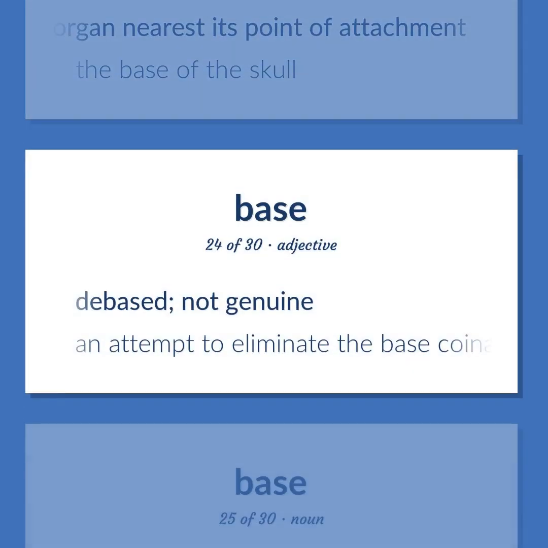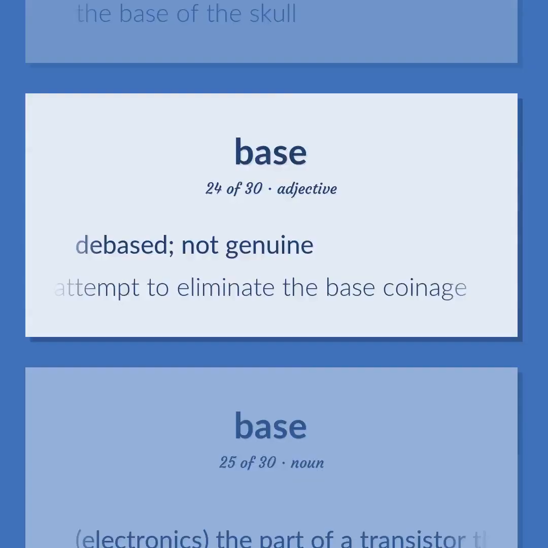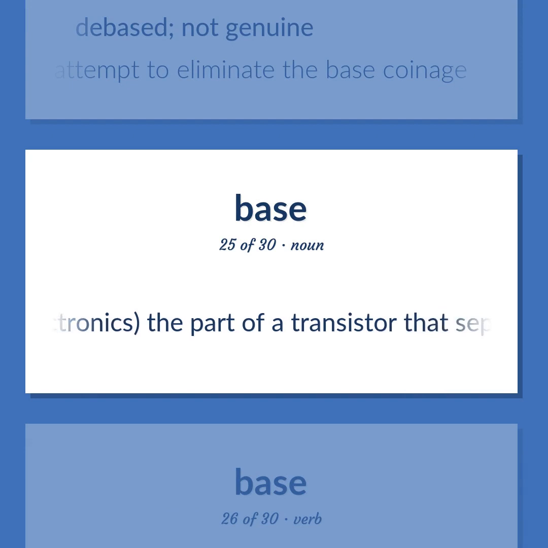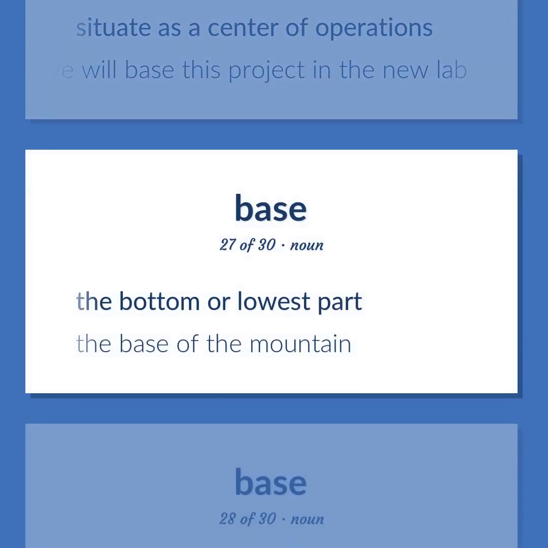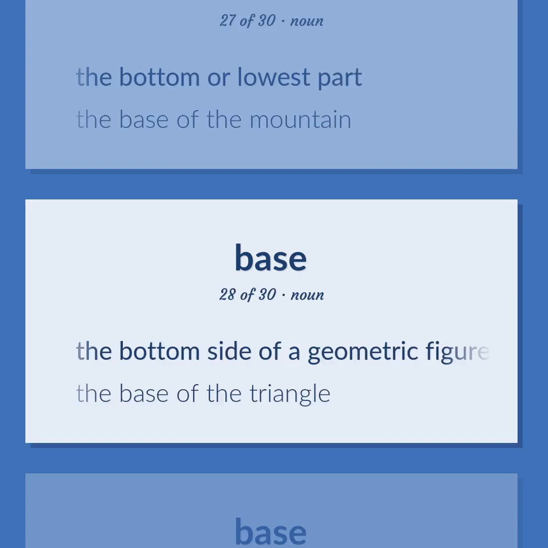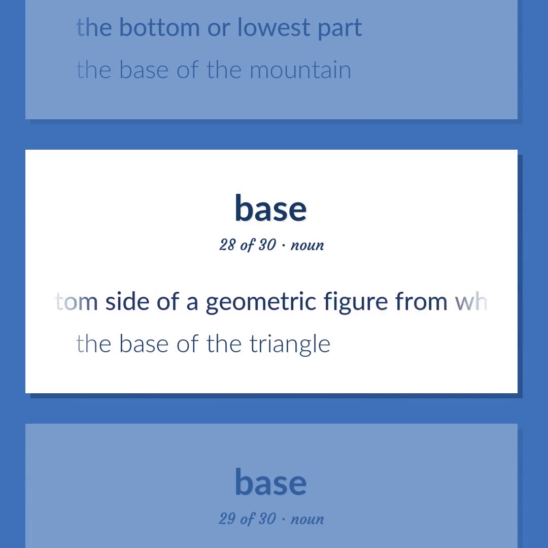Debased, not genuine. An attempt to eliminate the base coinage. Electronics, the part of a transistor that separates the emitter from the collector. Situate as a center of operations. We will base this project in the new lab. The bottom or lowest part. The base of the mountain. The bottom side of a geometric figure from which the altitude can be constructed. The base of the triangle.